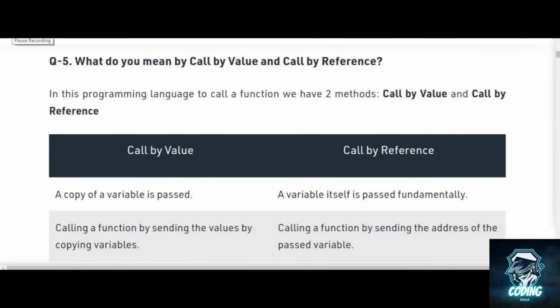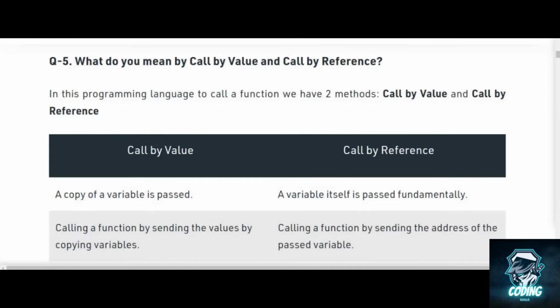This video is part of our tutorial series on beginner questions for interview of C++. So far we have seen some basic concepts of OOP and POP. Then we discussed data types that are available in C++, and then we discussed some reference operators. So in this video we will see our fifth question of the series, which is, what do you mean by call by reference or call by value?